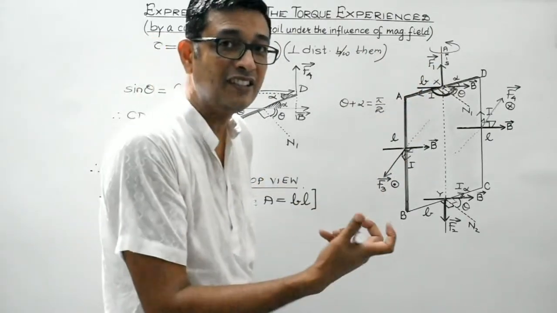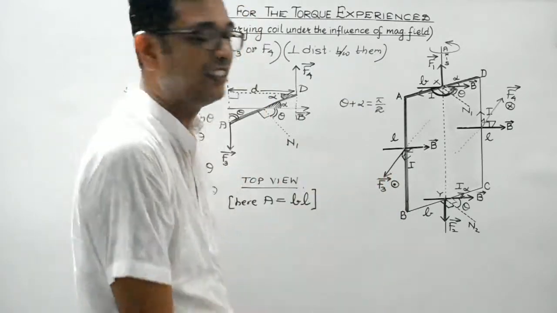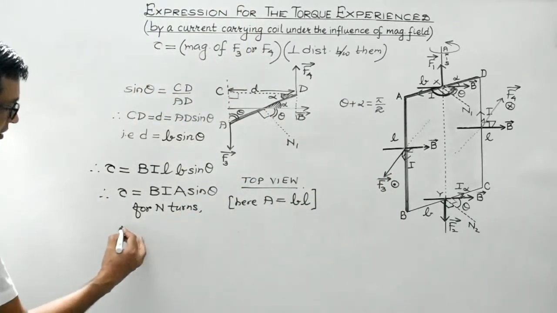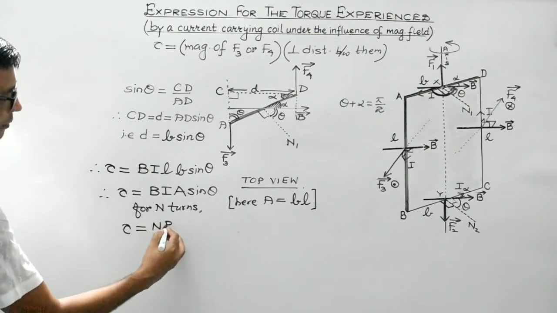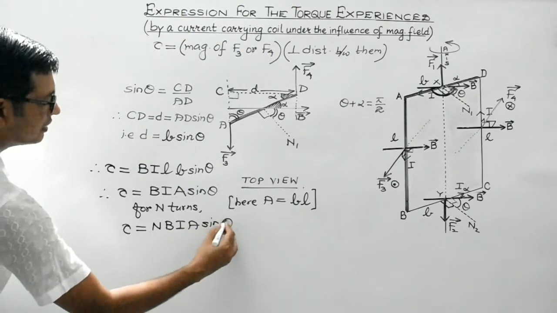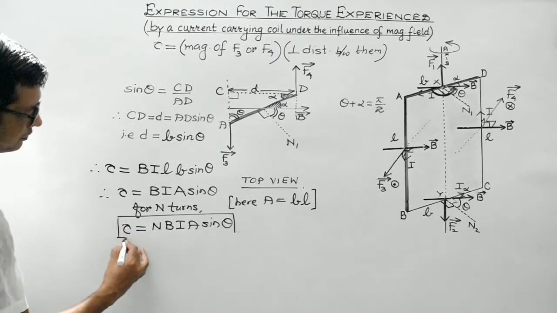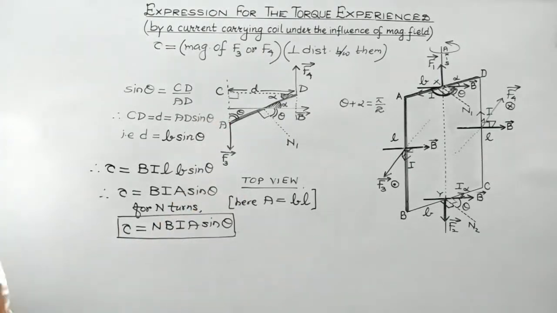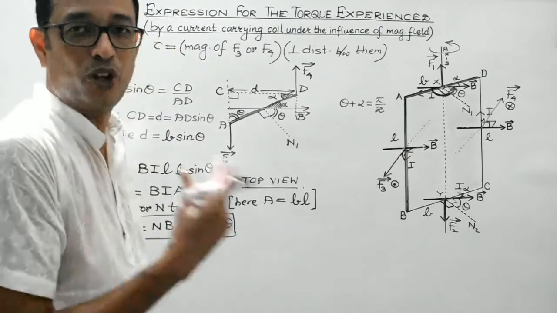Therefore, for n turns, the net torque will be n times the torque experienced by a single turn. So for n turns, the torque will be given by n B I A sine theta. So this is the expression. Right, students? Also, it can be further rearranged or modified.